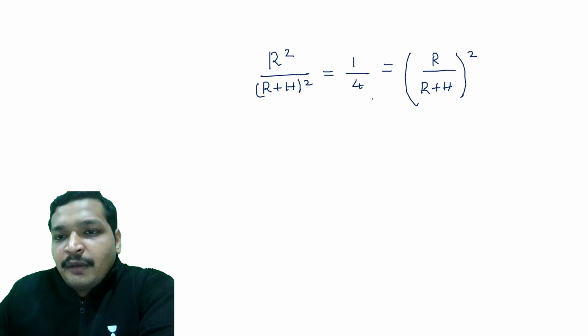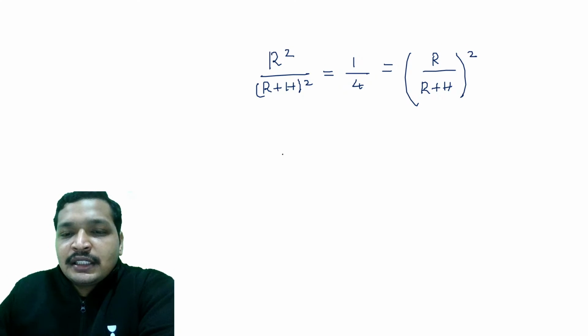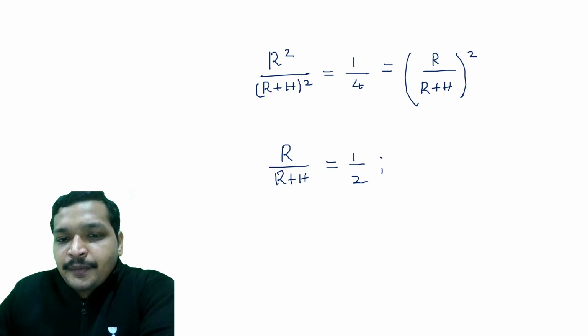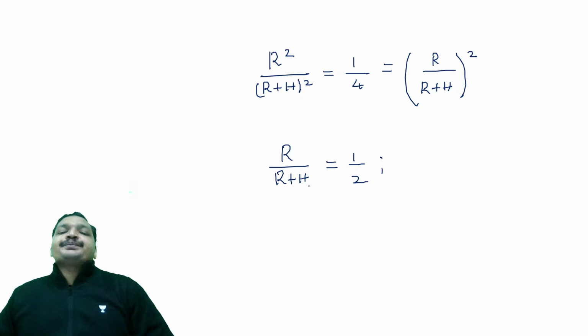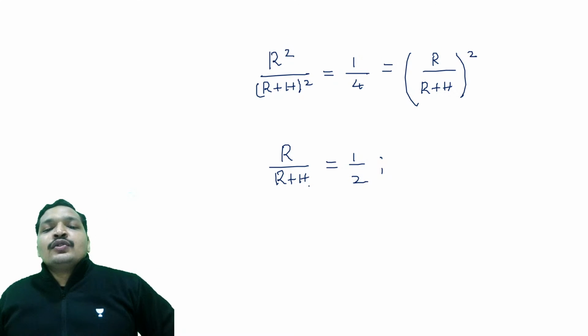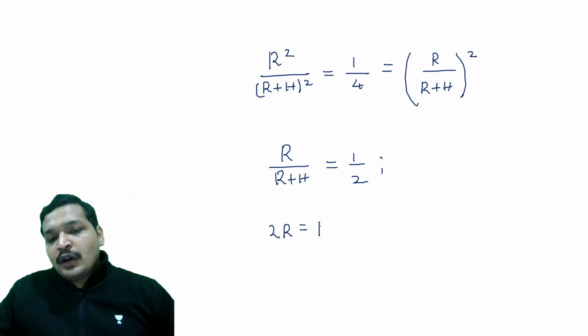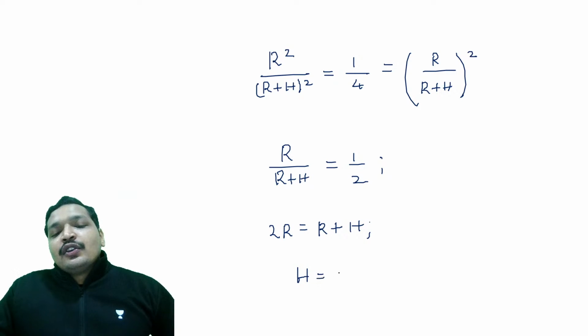From here, if you take a square root on both sides, it's going to be R divided by R plus H is equal to 1 by 2. Square root on both sides. This will give you 2R is equal to R plus H, which means your H is equal to R.